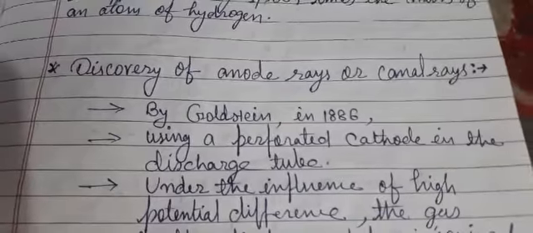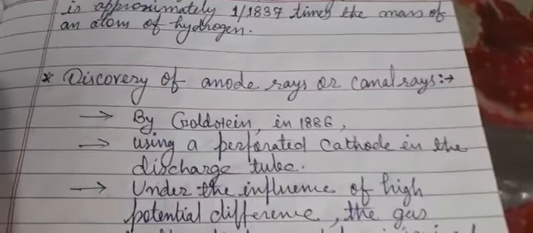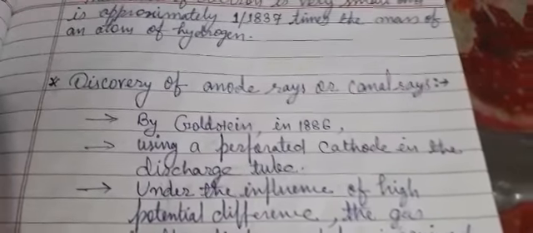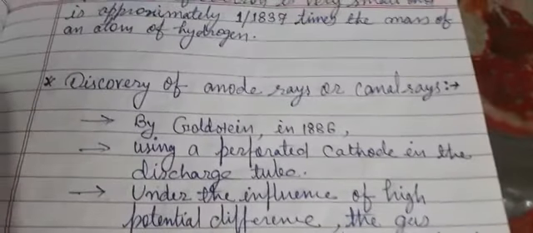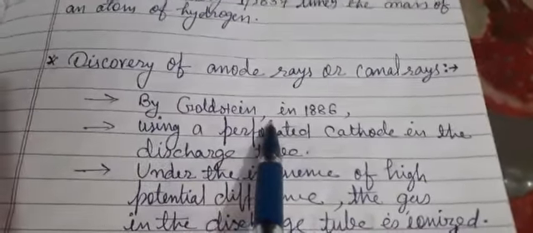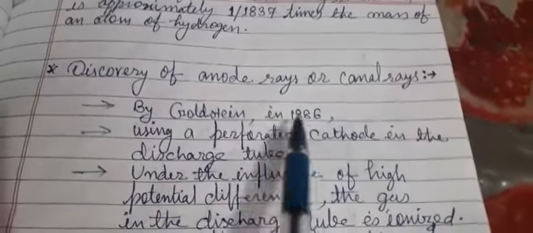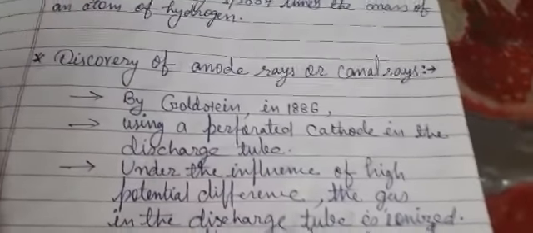Today I will discuss the discovery of anode rays or canal rays. It is a positive ray. It is a collection of a lot of positive particles emanating from the anode and moving towards the cathode. So it is called anode ray or canal ray. It was discovered by Mr. Goldstein in the year 1886, and Goldstein used a perforated cathode in the same discharge tube.